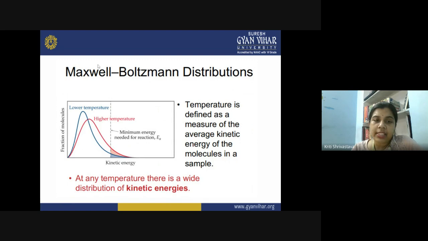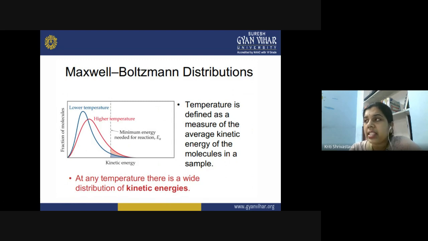Another important concept is the Maxwell-Boltzmann distribution, and it is telling us the proportion of molecules with different energies, the amount of molecules having a lower amount of energy, and the molecules having a greater amount of energy. So a comparative distribution can be seen by using the Maxwell-Boltzmann distribution, and here we are taking temperature as the principal factor. Temperature is defined as a measure of the average kinetic energy of the molecules in a sample. So how do you measure it? By the Maxwell-Boltzmann distribution. At any temperature, you can see that there is a wide distribution of kinetic energy.